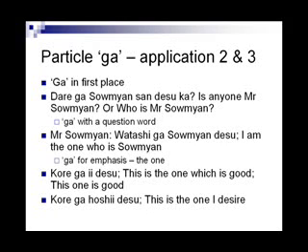Watashi wa Soumyan desu would mean I am Soumyan. Using Watashi ga would mean I am the one who is Soumyan. There is emphasis on the subject I. When we use wa, we know the subject. So focus is on what is going to follow, which is the part to the right of the particle wa or following wa. When ga is used, focus shifts to what precedes the particle ga.